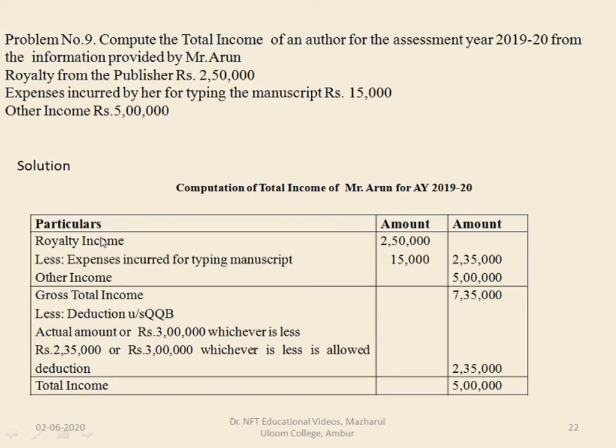So here the total amount of royalty is 2,50,000. From that we have to deduct the expenses which he has used for typing, that is 15,000. If you deduct, 2,50,000 minus 15,000, it is 2,35,000. You have other income as well of 5 lakhs. So total gross total income is 7,35,000. From this we have to claim the deduction under section 80QQB.